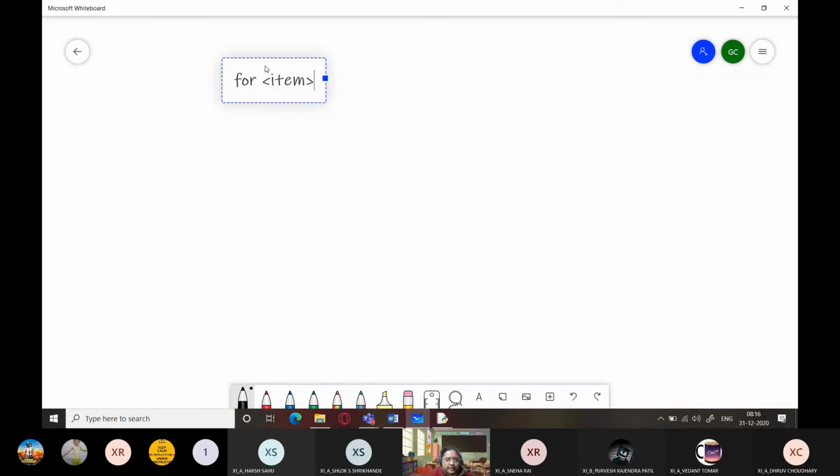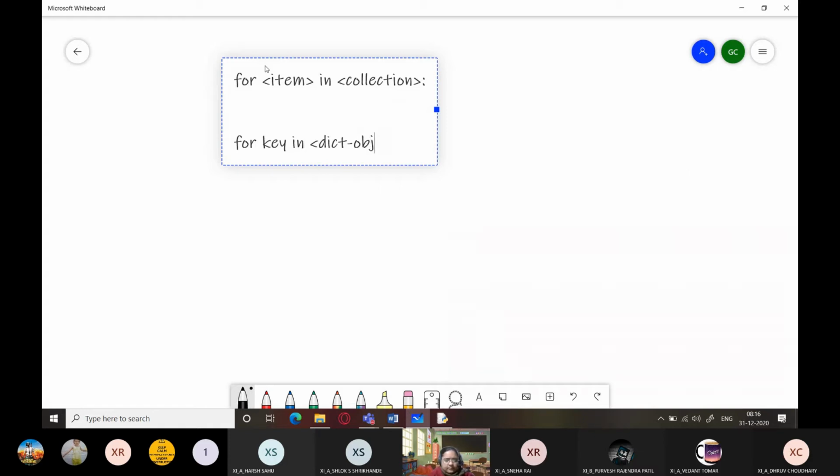Here is how you will be using it: for key in dictionary object, and you can use it like this.